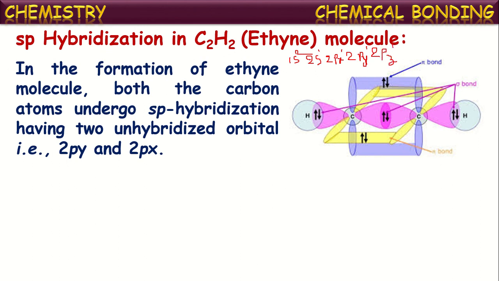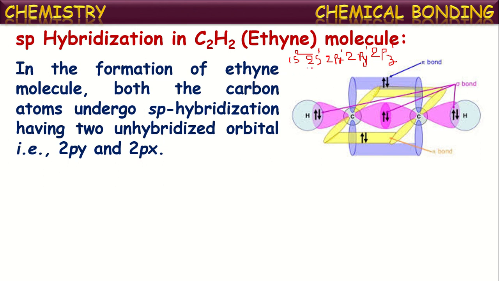Instead of being 1s2, 2s2, 2p2, it now becomes, in the excited state, 1s2, 2s1, 2px1, 2py1, 2pz1. So in the formation of the molecule, before bond formation with other atoms, carbon itself undergoes sp hybridization,